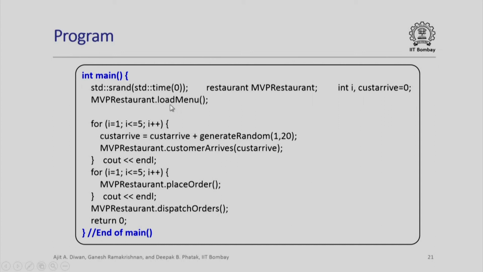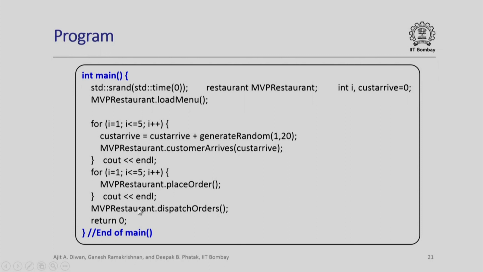We are simulating 5 customers here. So, the customer arrive time is customer arrive plus a random number generated between 1 and 20. Once that is done, we add the customer arrival by calling this restaurant dot customer arrives, and we give this time as the arrival time. Next, the customer will place an order. Now, the arrival times are already captured. When I invoke place order, it will use that information and randomly generate the placement of order, etcetera, and it would have completed all the orders that are placed by these 5 customers who have come.